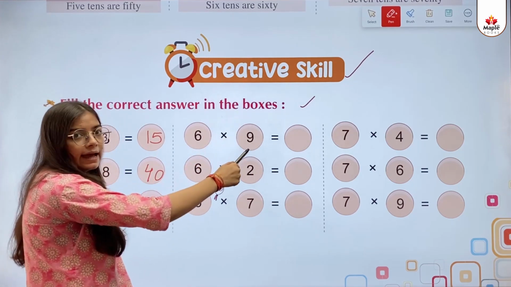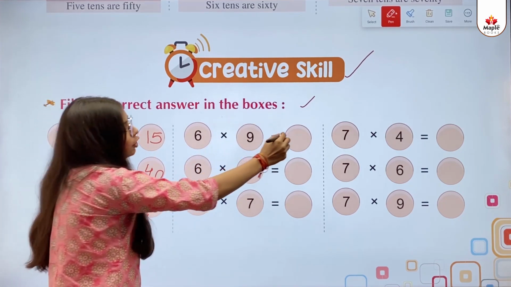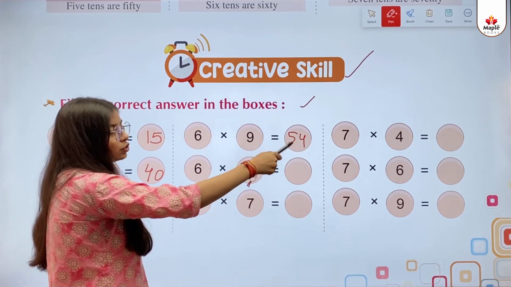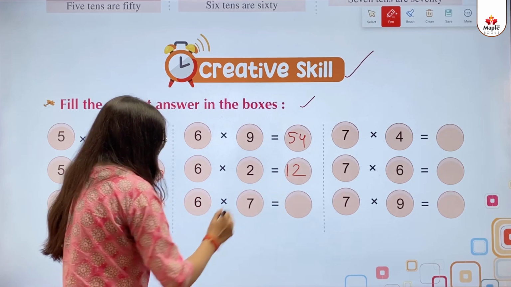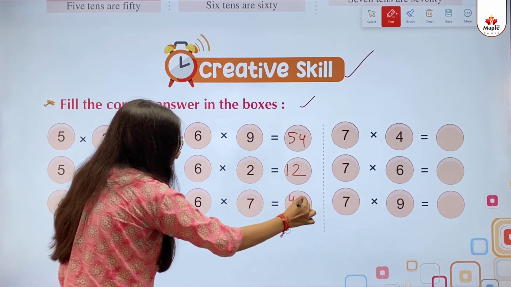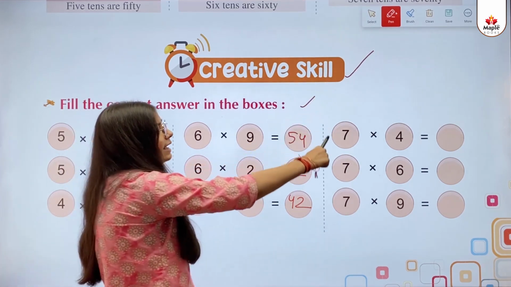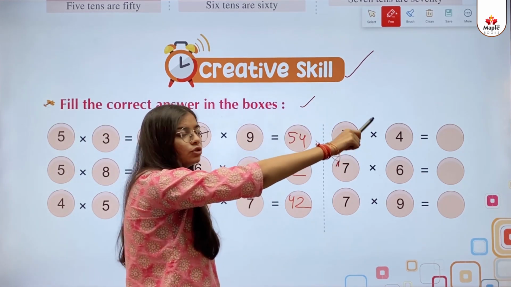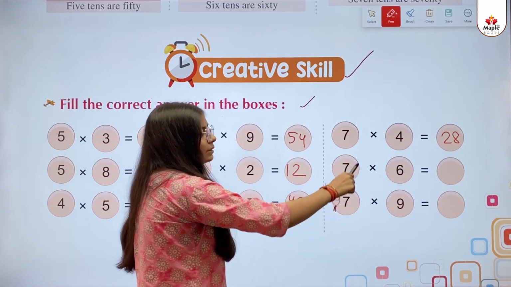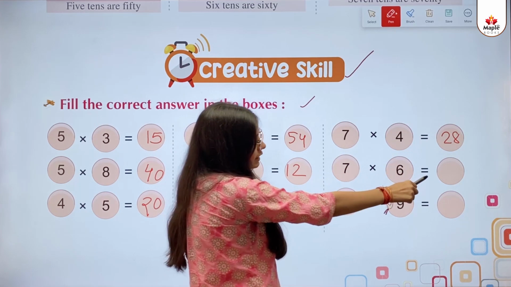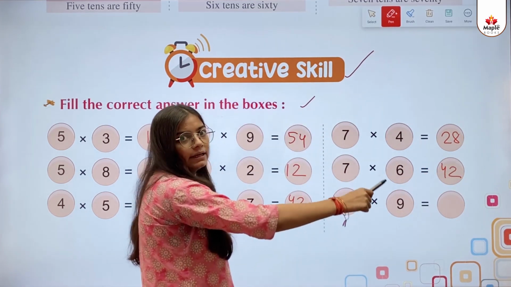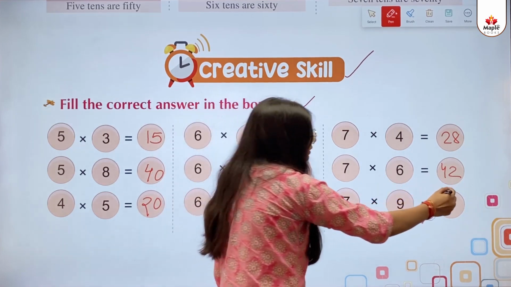6 multiply 9 equals to 54. 6 multiply 2 equals to 12. 6 multiply 7 equals to 42. 7 multiply 4 equals to 28. 7 multiply 6 equals to 42. 7 multiply 9 equals to 63.